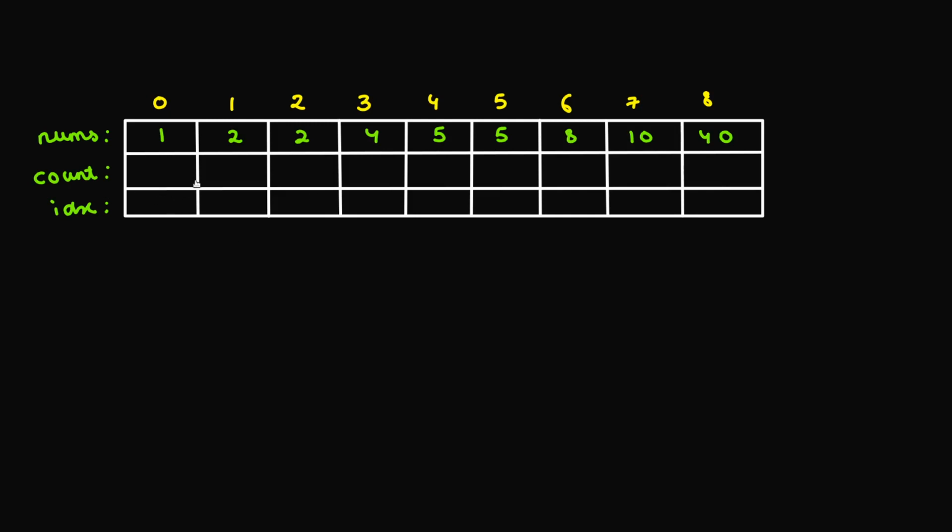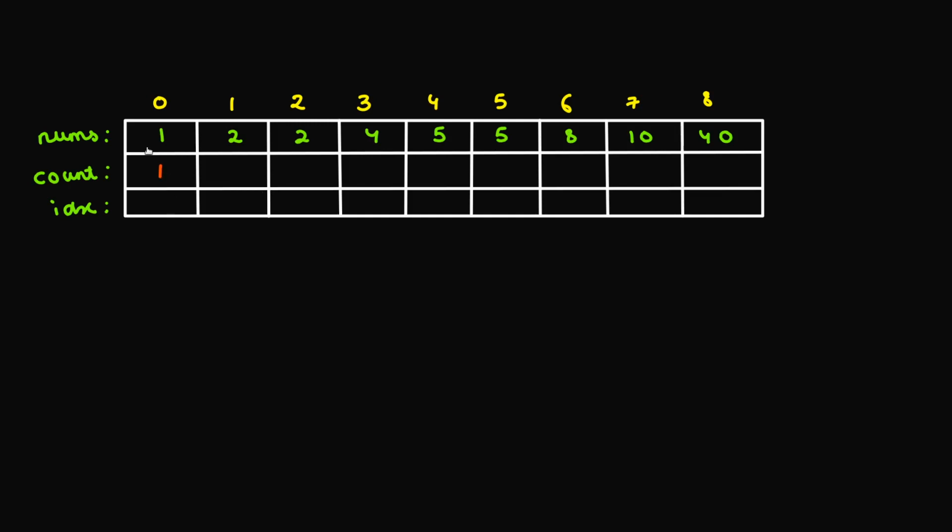Okay, so we'll just run the algorithm, and this count and index will be a bit more clear to you. What does this mean and how are we going to obtain the values of the count and the index? Okay, so let's just start the algorithm. Let's start with the first entry that we have, which is the 0th entry, and the value is 1. Okay, so if I only have this number 1, what is the count of the subset that I have? If I only have this number 1, the count is going to be just 1, right? Because there is just one number, so my subset size is also just 1. So that's the count that we have, only 1.